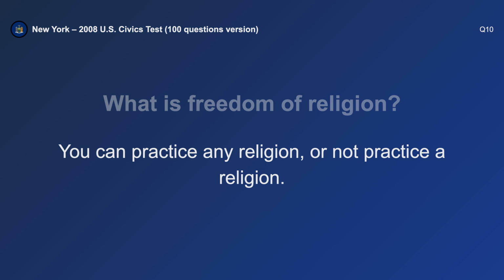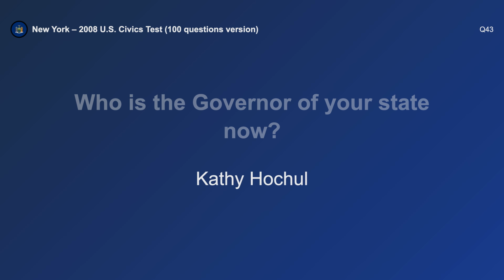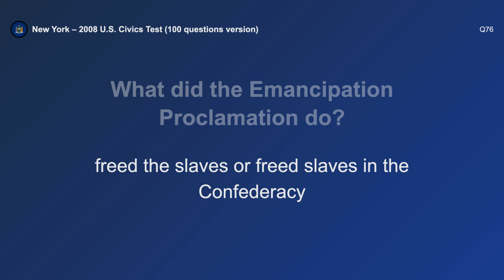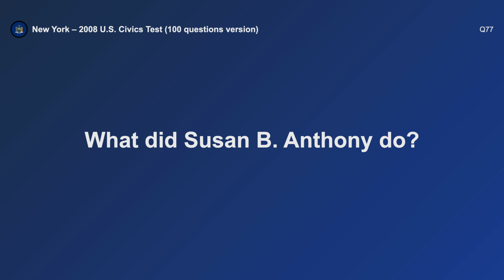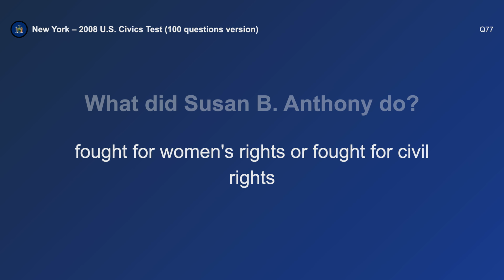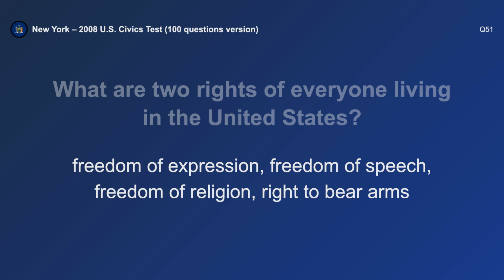Who is the governor of your state now? Kathy Hochul. What did the Emancipation Proclamation do? Freed the slaves. What did Susan B. Anthony do? Fought for civil rights. What are two rights of everyone living in the United States? Freedom of speech and freedom of religion.